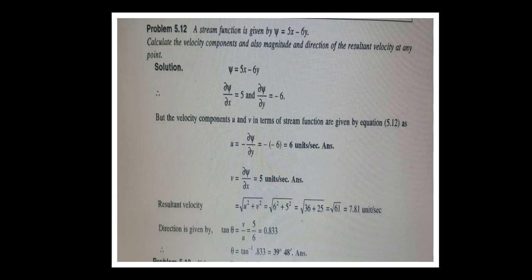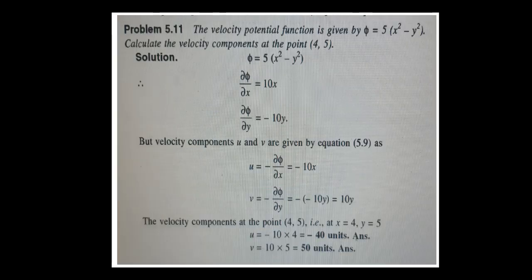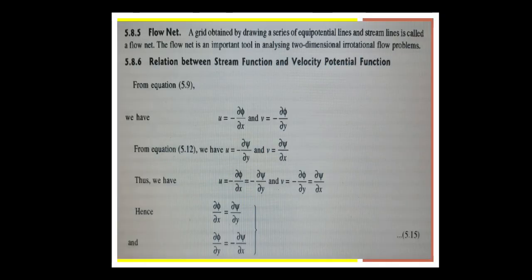Then what is the direction given by? Direction is given by tan theta is equals to v by u. Tan theta is equals to v by u, that is equal to 5 by 6. Then theta value is equals to tan inverse of 0.833, that is equals to 39 degrees 48 minutes. So like this we have to solve the problems for this velocity function. అర్థమైందా? The flow net analysis for stream function and velocity potential.